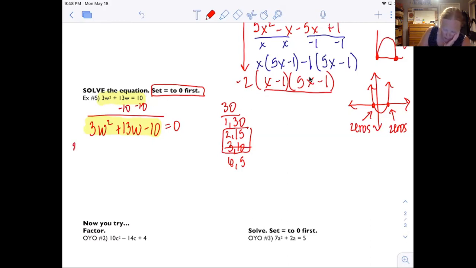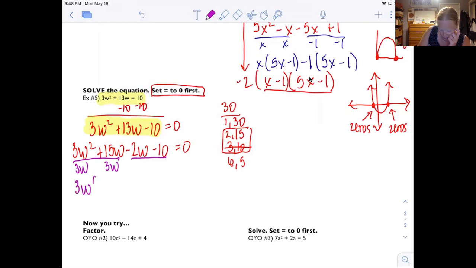Okay, so I got 3w squared, I've got a positive 15w, I've got a negative 2w because 15 minus 2 is 13, minus 10 equals 0. Now I'm going to use my factor by grouping. So I'm going to pull out a GCF from each set. The GCF on the first one is 3w. So there's my 3w. What's left is w plus 5.